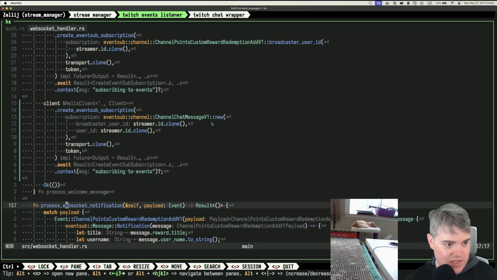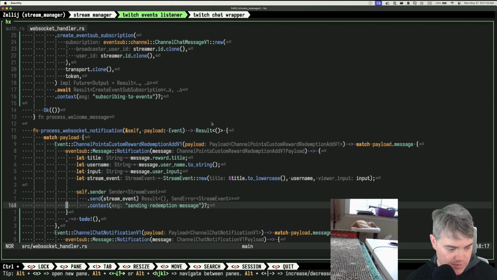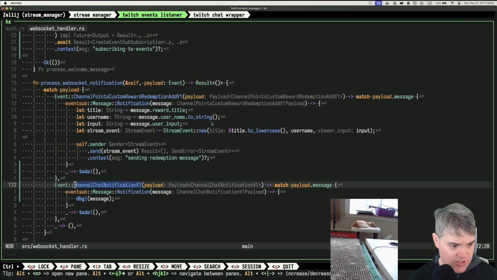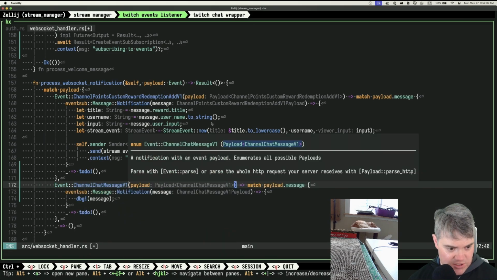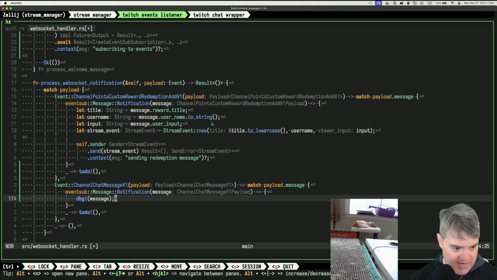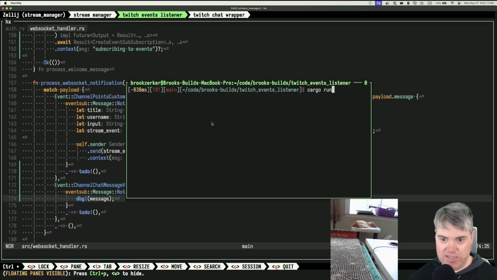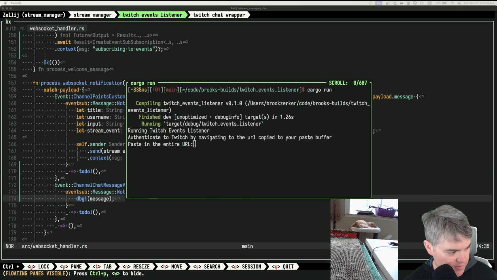So, okay, create the event subscription. Then you are going to be chat notification. So this is not notifications. This is going to be channel chat message. We get the payload. We get that. And then we debug you out. Okay, so let's try this again. Still doesn't say anything about watching chat, but maybe that's just something that everybody can do.